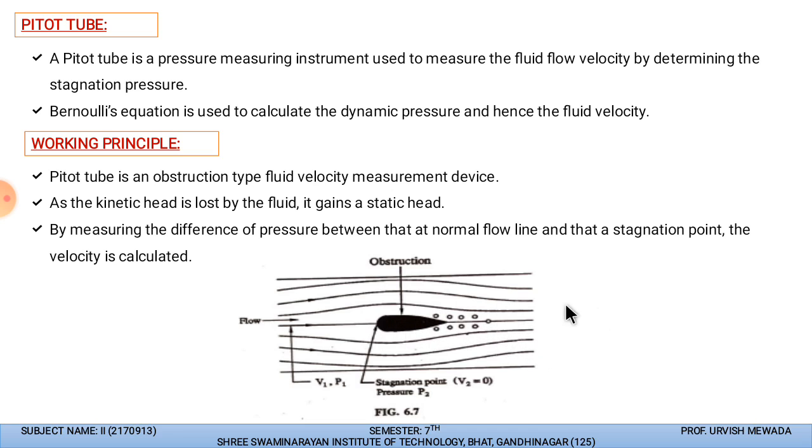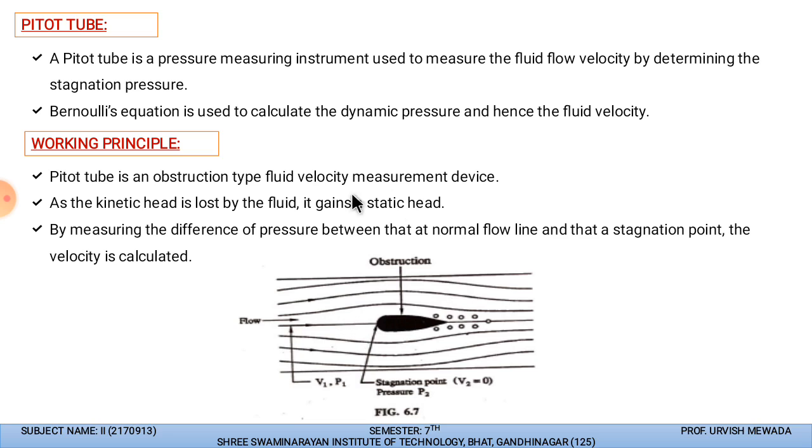The pitot tube is an obstruction type fluid velocity measurement device, as the kinetic head is lost by the fluid and it gains a static head. At this point we get the static head, because initially, whenever the fluid is transferring from this side, it has a kinetic head. At this point it loses the kinetic head, and it gains the static head.